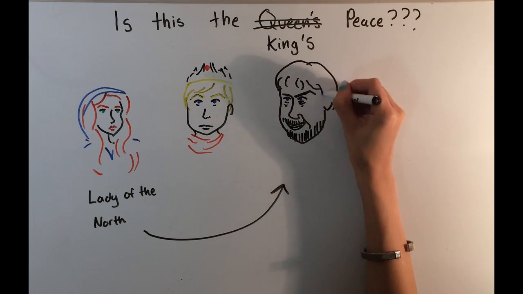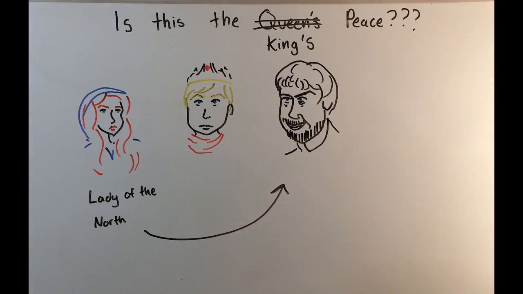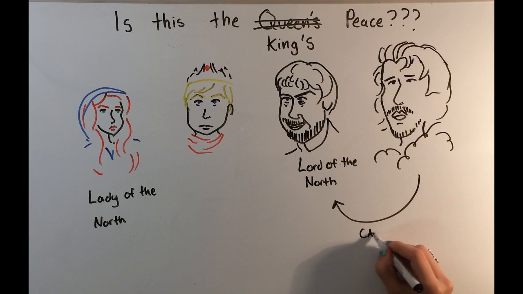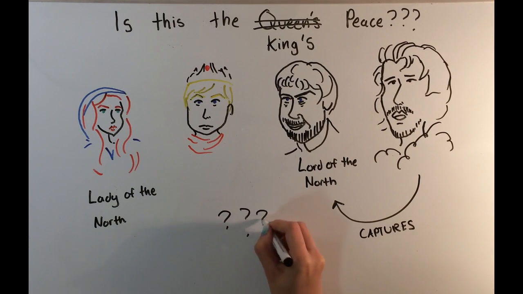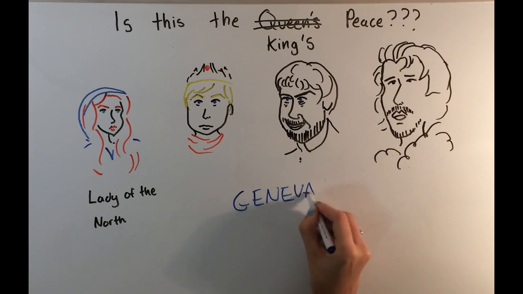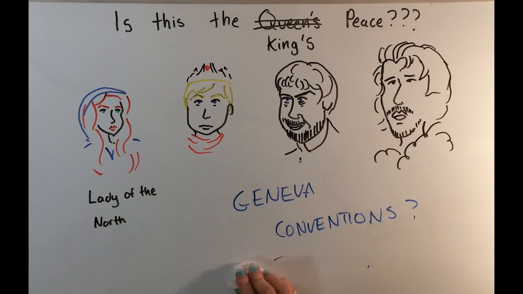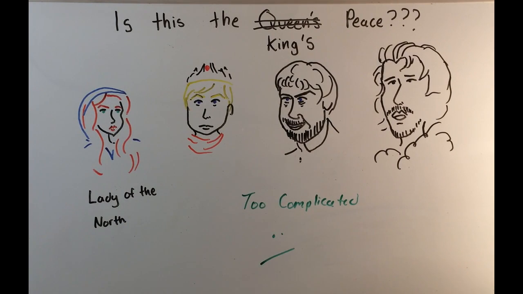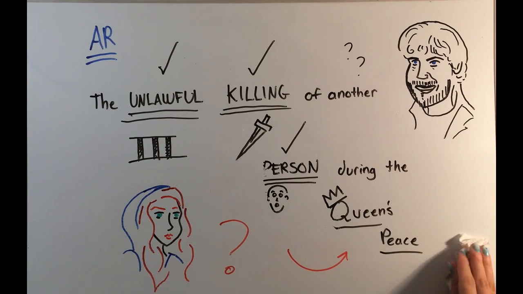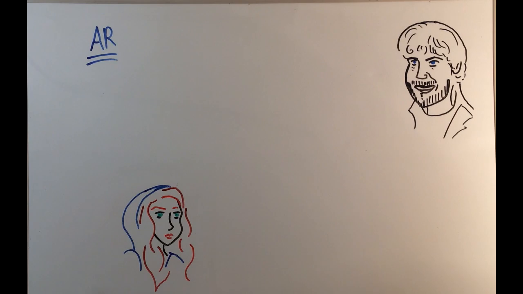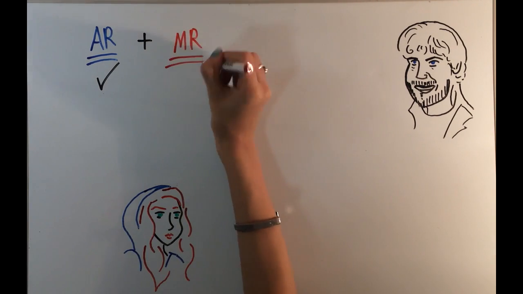However, if you remember the amazing episode Battle of the Bastards, her half-brother, or is it her brother? Who knows? Comes in and captures Ramsay and essentially makes him a prisoner of war. So I guess this opens up the whole question of, can you kill prisoners of war? Probably not. Geneva Conventions, but that's just way too complicated. So for the sake of this video and this exercise, we're just going to assume that this requirement has been fulfilled. So the actus reus has been fulfilled, which simply means that Sansa has committed the unlawful act of killing Ramsay.